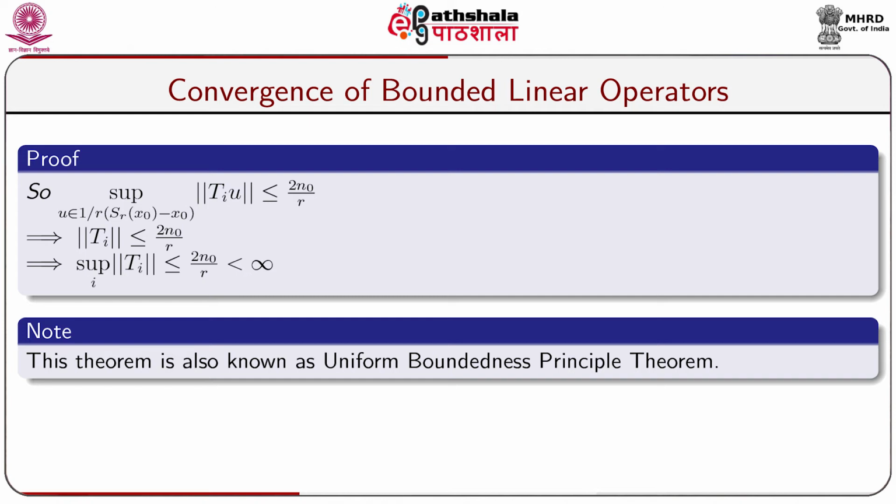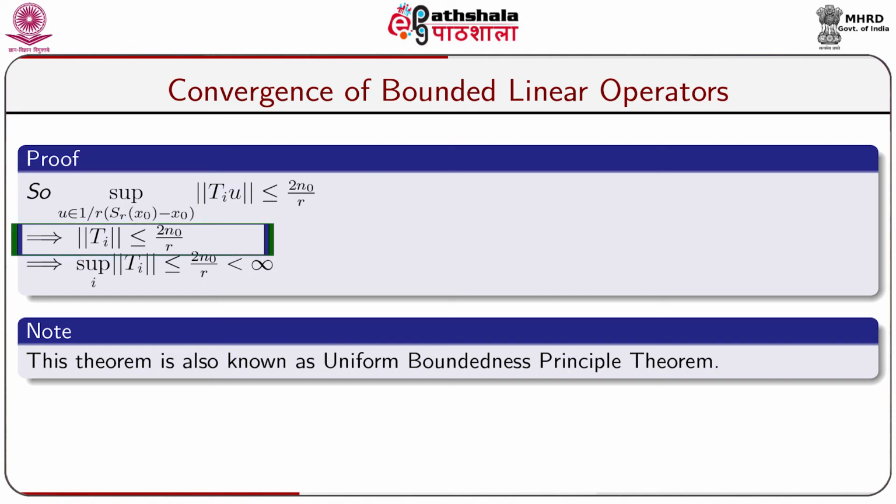So the supremum over u belonging to 1 by r of the set Sr(x naught) minus x naught of the norm of Tiu is less than or equal to 2 n naught by r, that is, the supremum is taken over all elements u from the set 1 by r times Sr(x naught) minus x naught.